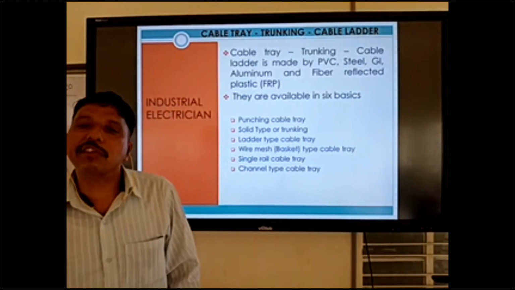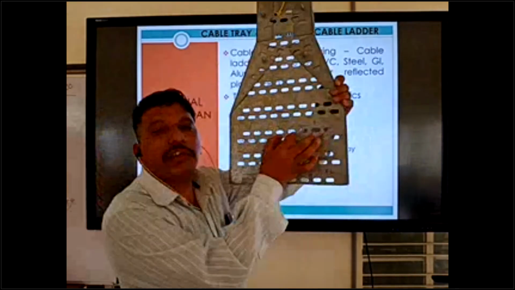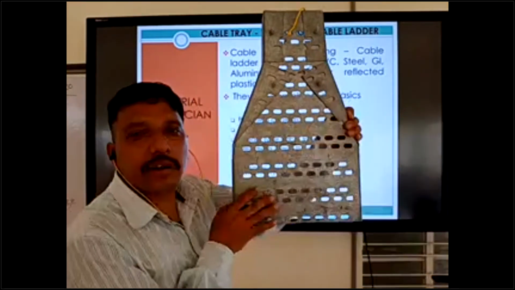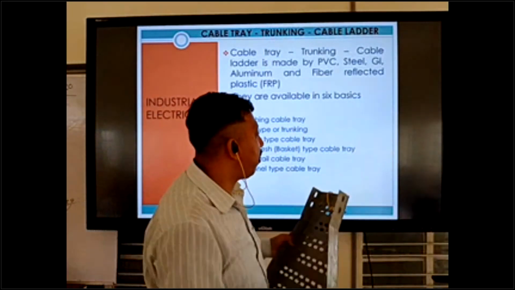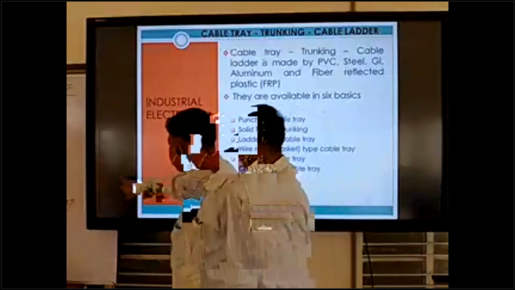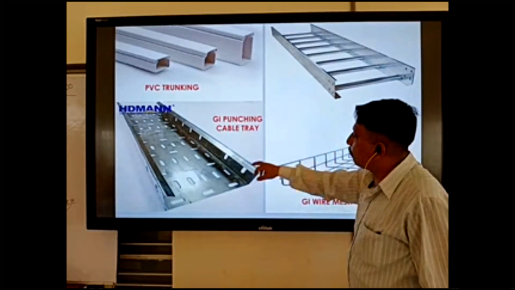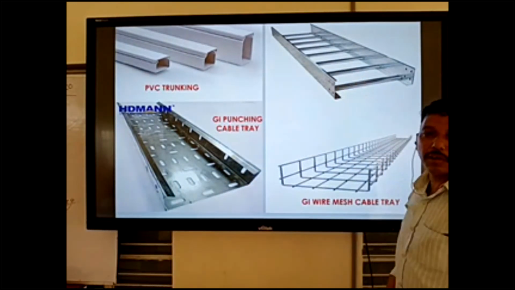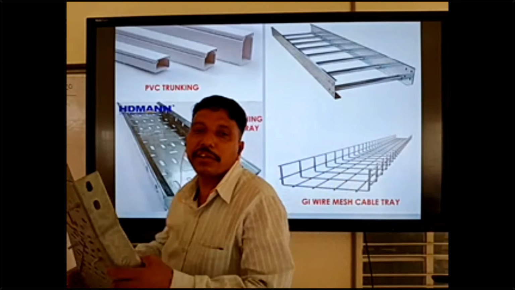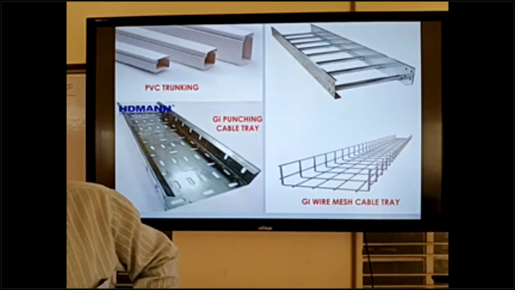So a question comes up in interviews, I will check there. Why is a hole given in the cable tray? Cable ladder already has holes. You can see all have holes, hole, hole. Why? What is the reason? The reason is the cable laying time.